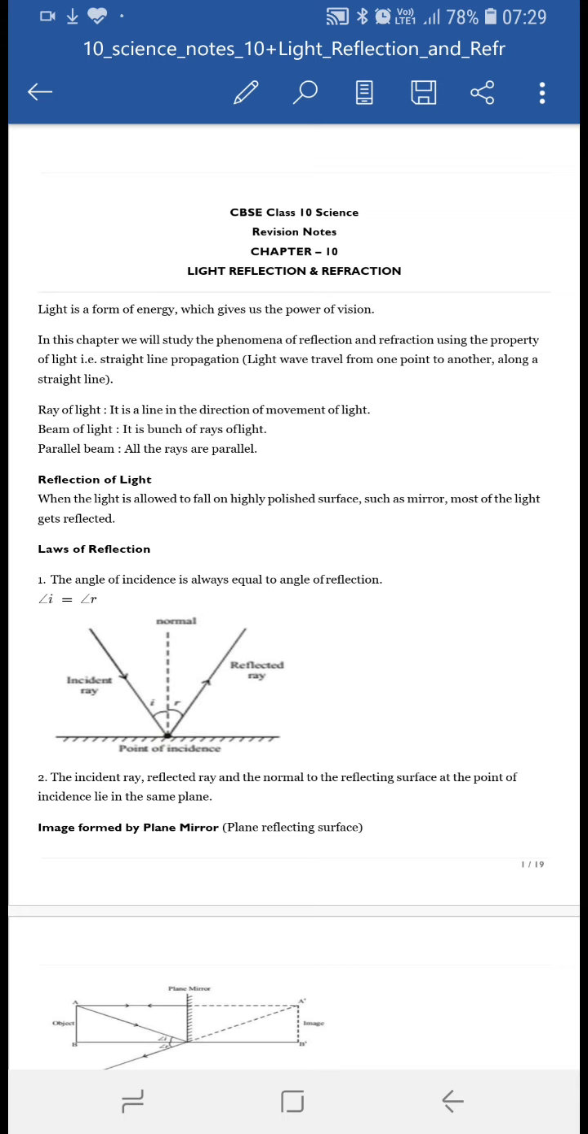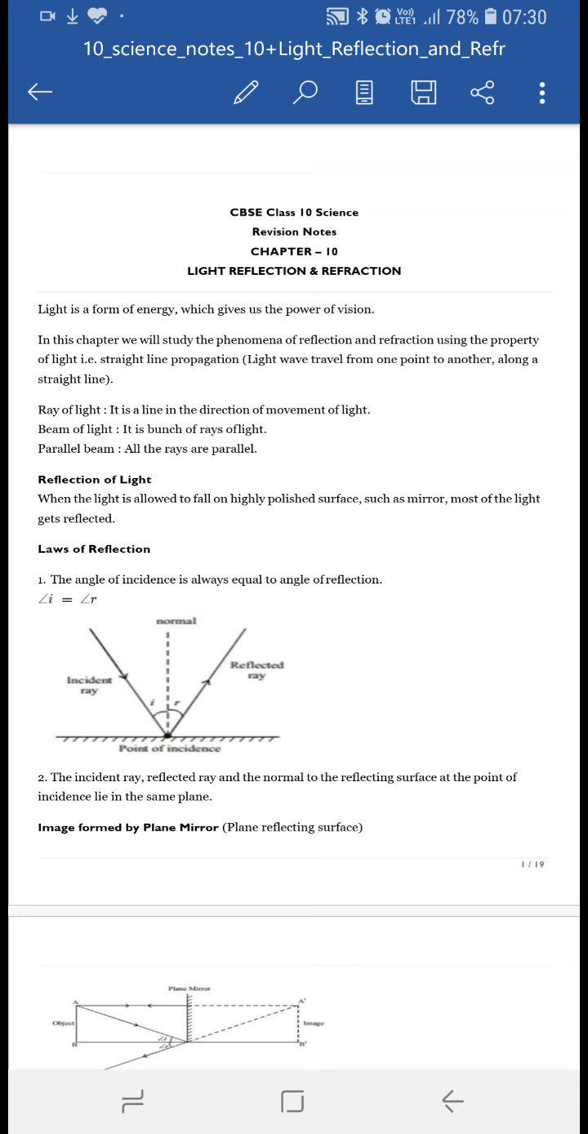In this chapter, we are going to study reflection, and in another video, we will study refraction. Already we have studied straight light propagation in the main chapter videos. What do you mean by a ray of light? It is a line in the direction of the movement of the light, in whichever direction the light is traveling. A small straight line is known as a ray of light.